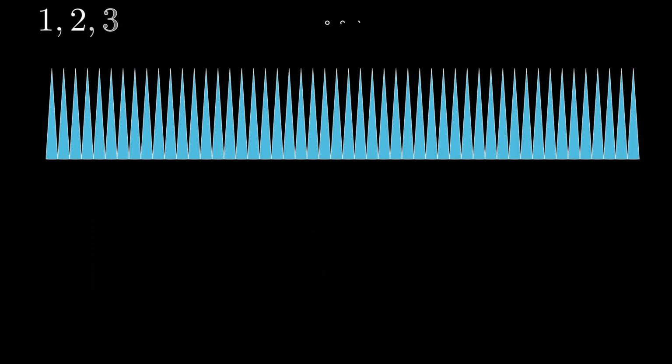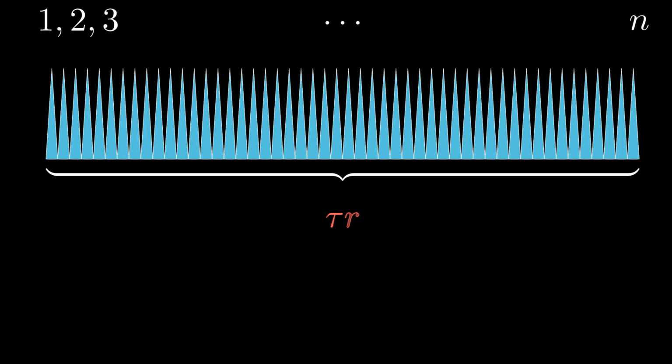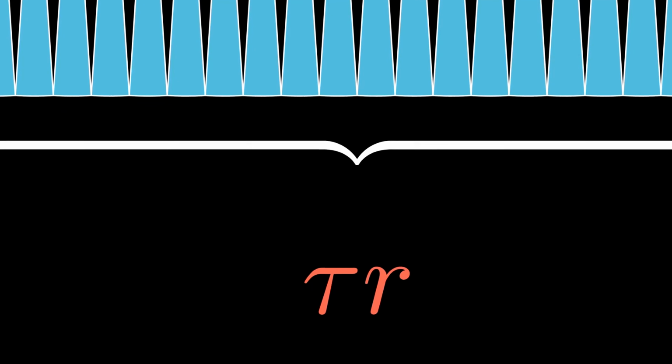We first begin by splitting a circle into infinitely many triangles. 1, 2, 3, all the way to infinity. Right now, let's just go into n. We can deal with infinity later. In this arrangement, the length of this segment is tau r. Also, it's our circumference. The circumference is still here. More on that later.